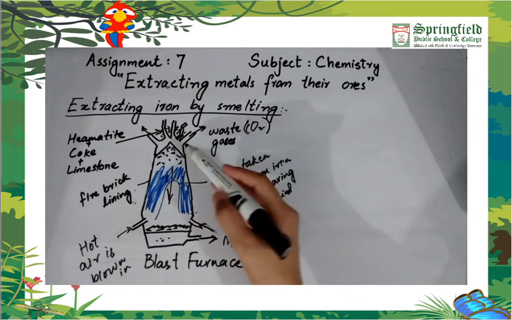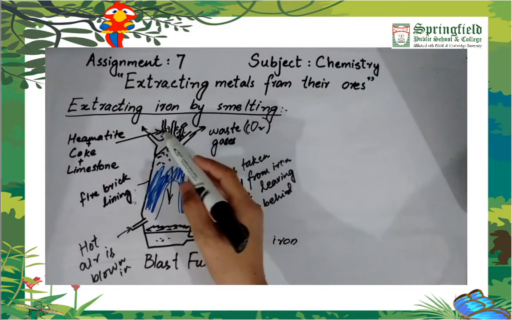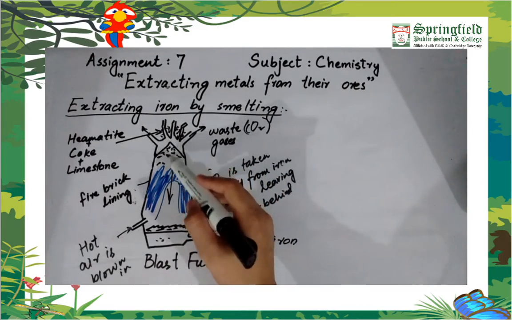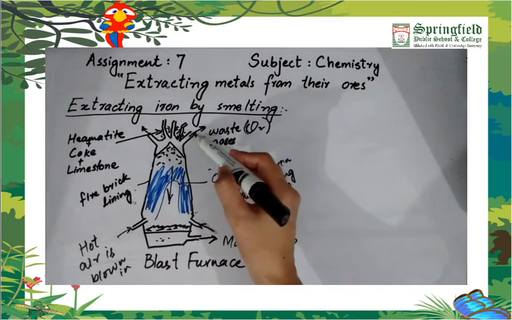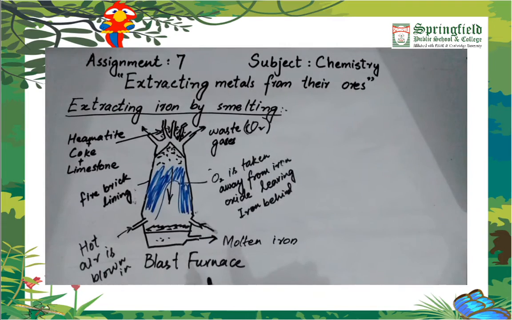This oxygen combines with carbon present in this mixture, and it removes carbon dioxide as a waste gas through these outlets. The molten iron is collected through this outlet, and we call this the process of smelting, which is used for extracting iron. This was all about today's lesson.